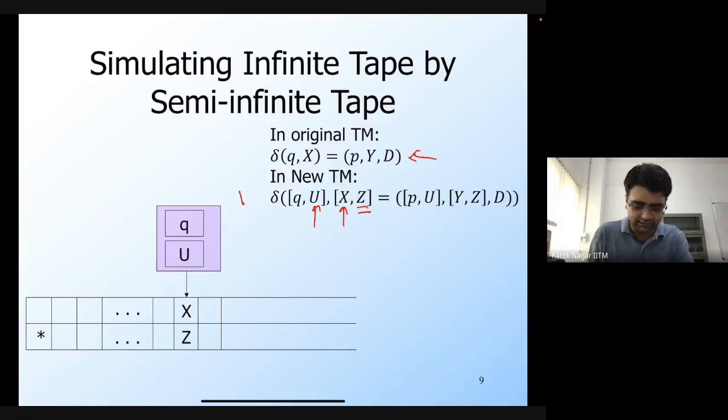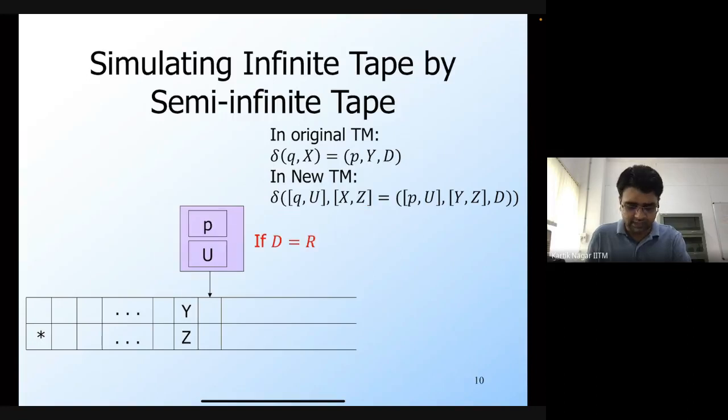So essentially there is a for all z here. For all z, we introduce this transition, which says that the state q is going to change to p. We remain in the upper track, and we replace x with y. The z remains the same, and you move the tape head in the same direction as d.